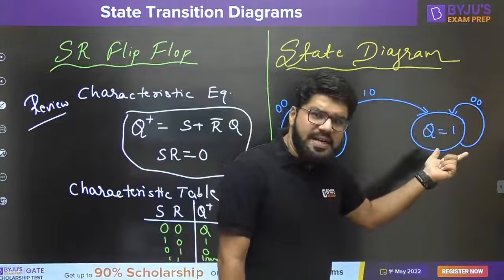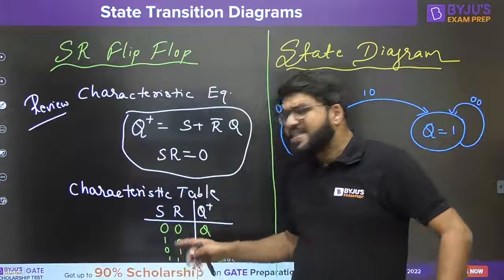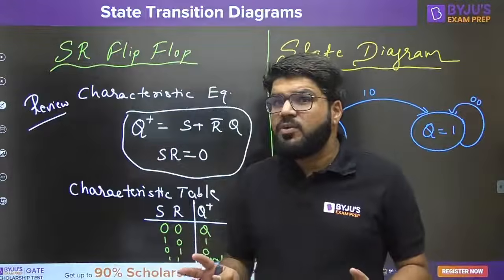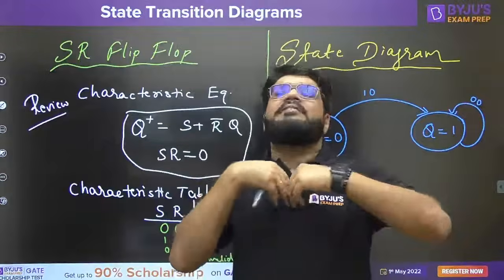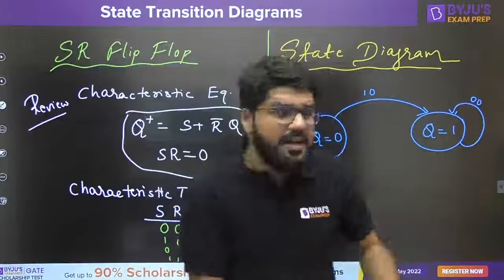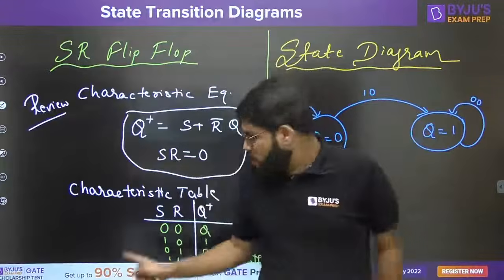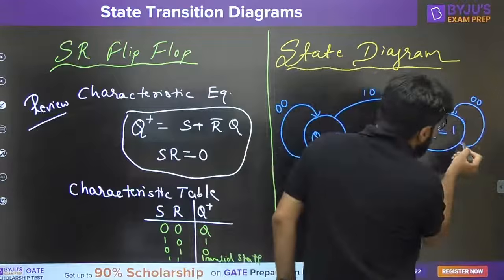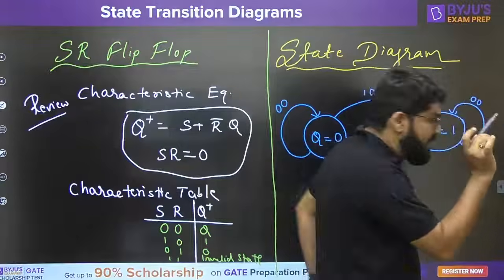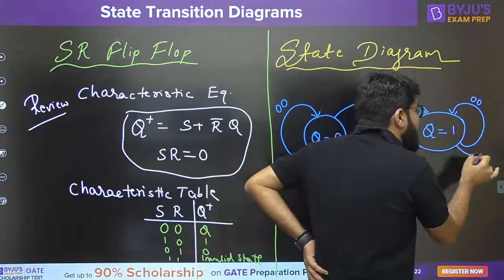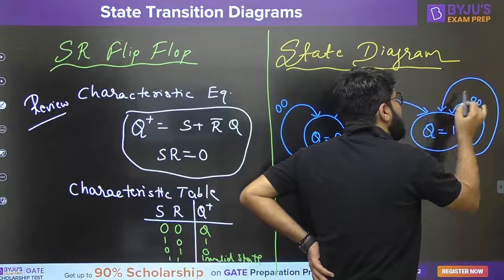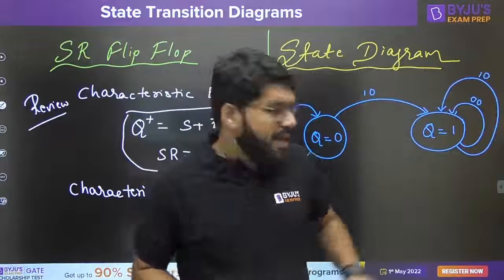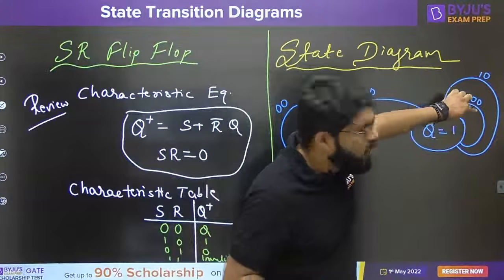I am already in the set state and I get the input 1 0, then what will I do? I will again be set, meaning I will remain in the same state. So I am in the set state, 1 0 also gives set state, so remain there only. I can draw one more arrow like this and write down 1 0, but this is not usually done. It is the same type of transition as I drew earlier.